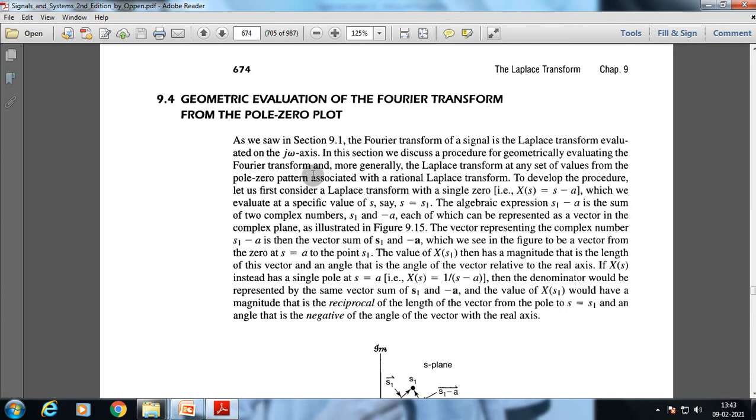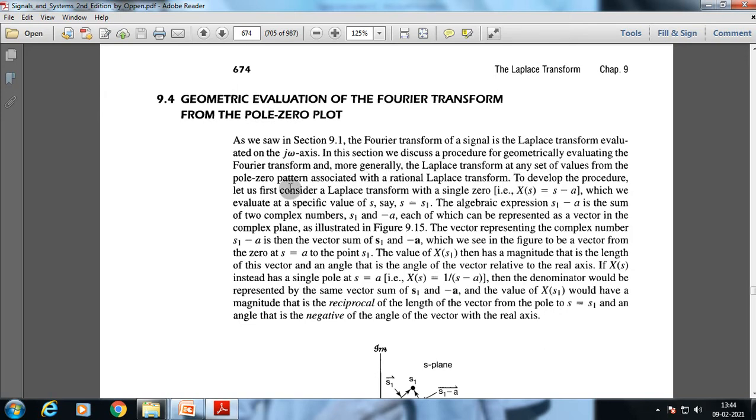Now we are going to go through the geometric evaluation of the Fourier transform from the pole-zero plot. So as we saw in the first section, the Fourier transform is the Laplace transform evaluated on the j omega axis, and in this section we discuss a procedure for geometrically evaluating the Fourier transform, and more generally the Laplace transform at any set of values, from the pole-zero pattern associated with the rational Laplace transform.